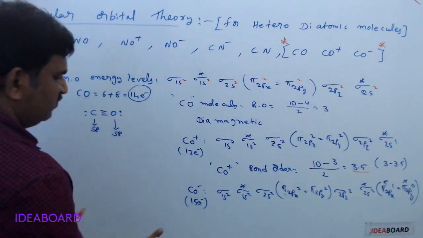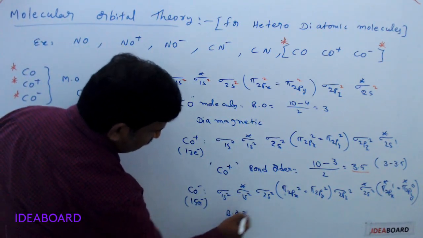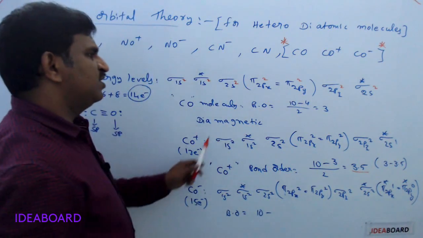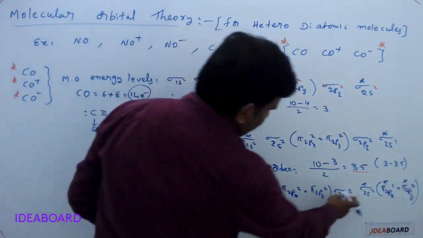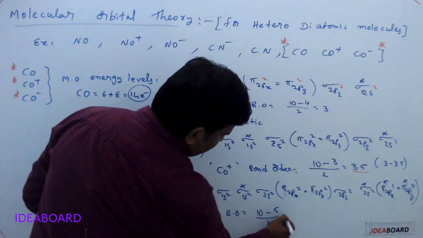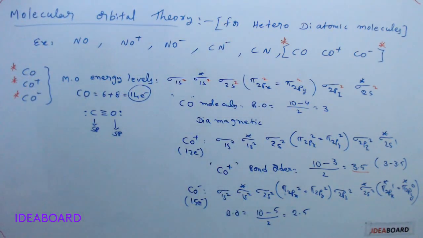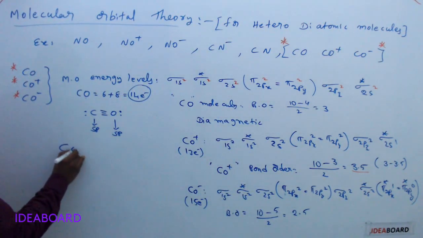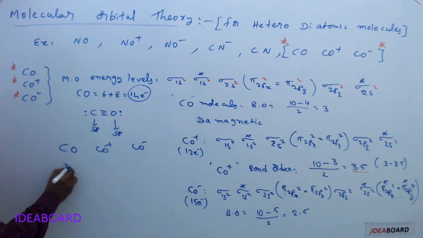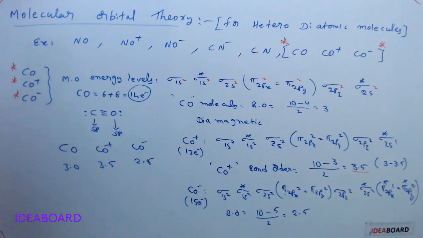So here if you are taking CO minus, what is the bond order value? Here bonding electrons are 10, no change. But anti-bonding electrons actually 2, 4, 5. So you'll get 10 minus 5 by 2, and 5 by 2 means it is 2.5. So for CO plus, CO, CO minus, the bond orders are 3.5, 3.0 and 2.5.